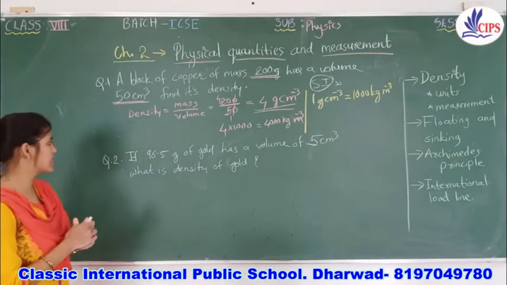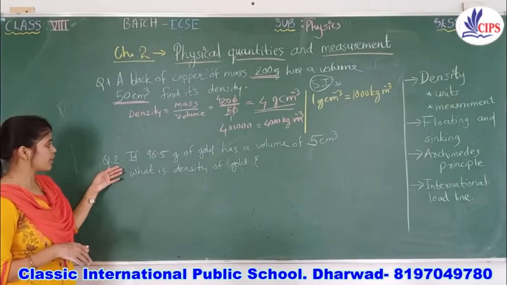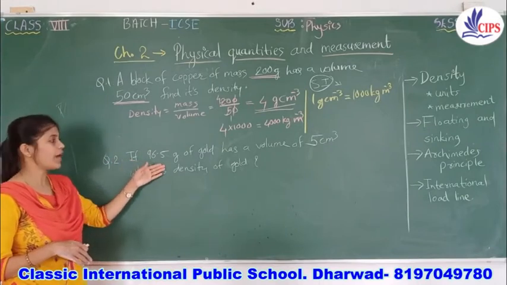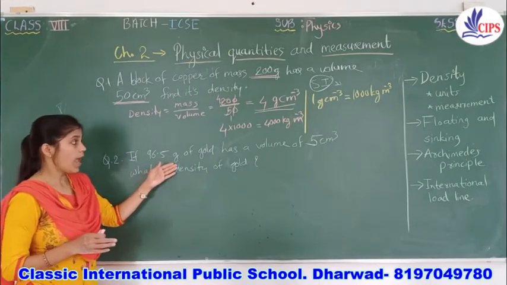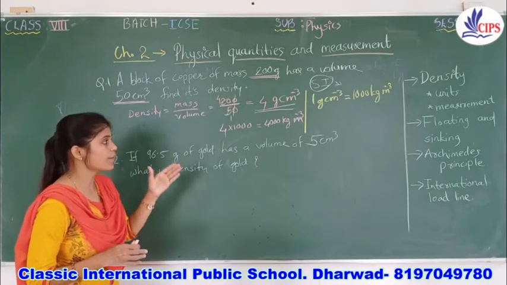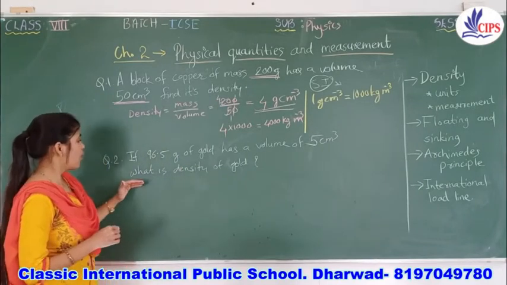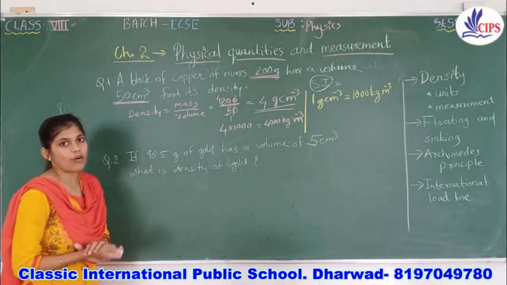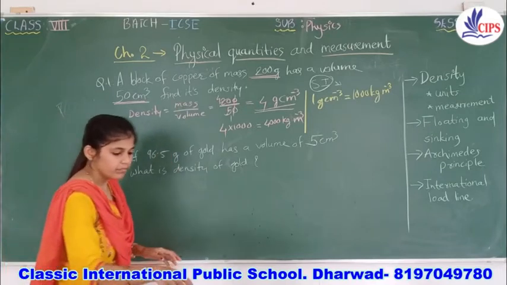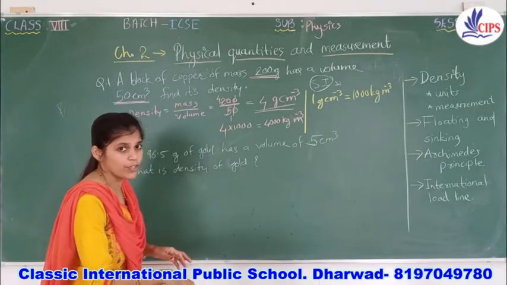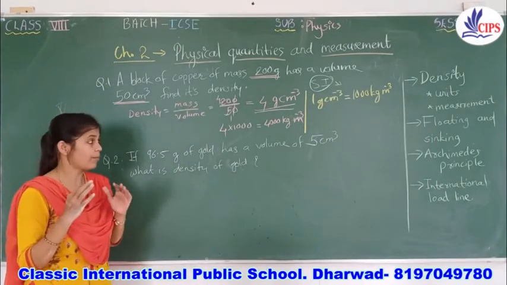Now the second case. They have given one question. If 96.5 gram of gold has a volume of 5 cubic centimeter, what is its density? What is the density of the gold? Children, before this, I would like to tell you one story. I can't stop myself from telling you the story.